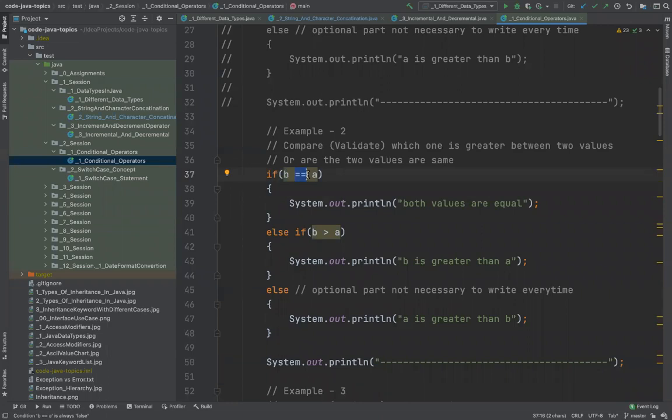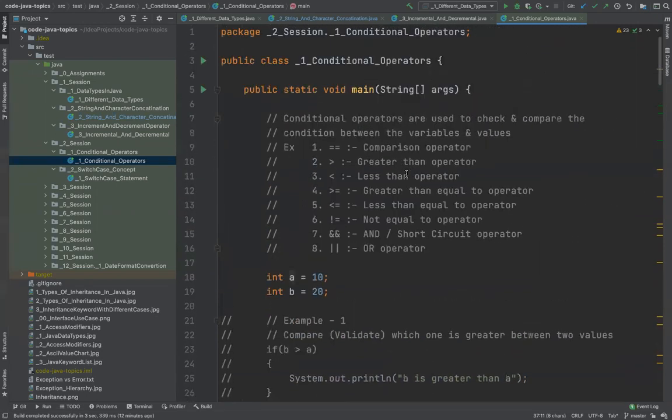For us, when I'm only using a single equal to, that is assignment. But when I'm saying B double equal to A, that simply means I am trying to compare these values, and the return of these will be true or false. So if conditions should always have true or false.